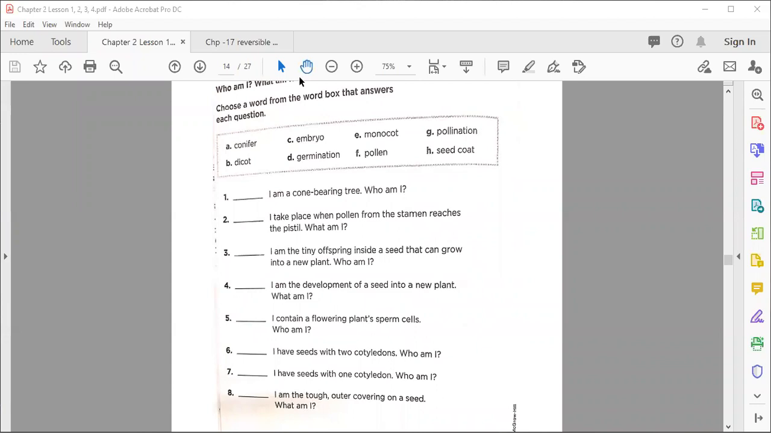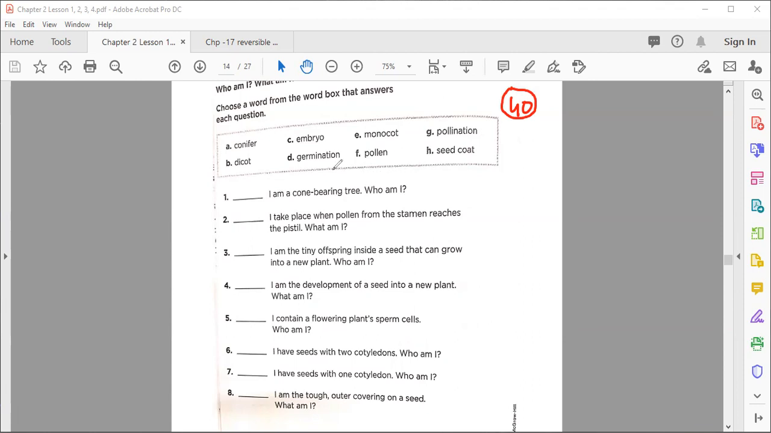So before we start, please keep it in your mind. Here, on workbook page number 40, we are just going to write the alphabets like A, B, C. Okay, we are not going to write the words. Understand? So the first question is in the form of a blank, or you can say in the form of missing words, or as a definition. What is this one? So number one is here: I am a cone-bearing tree. Who am I? Understand the question?